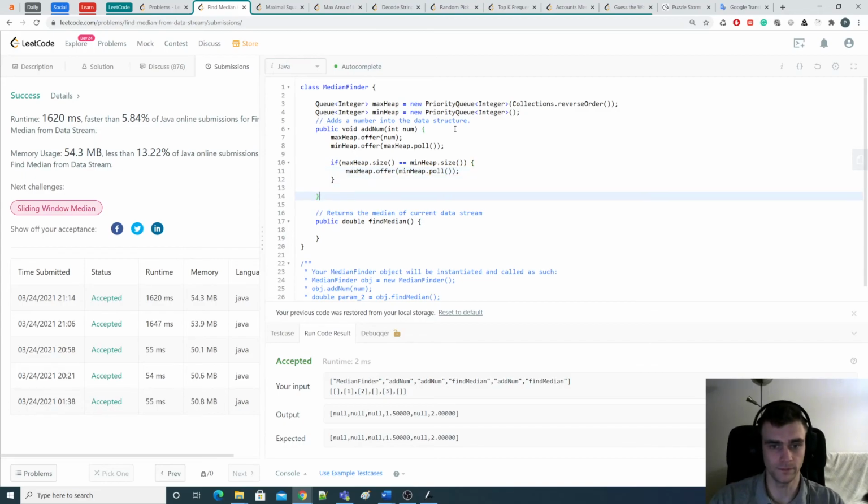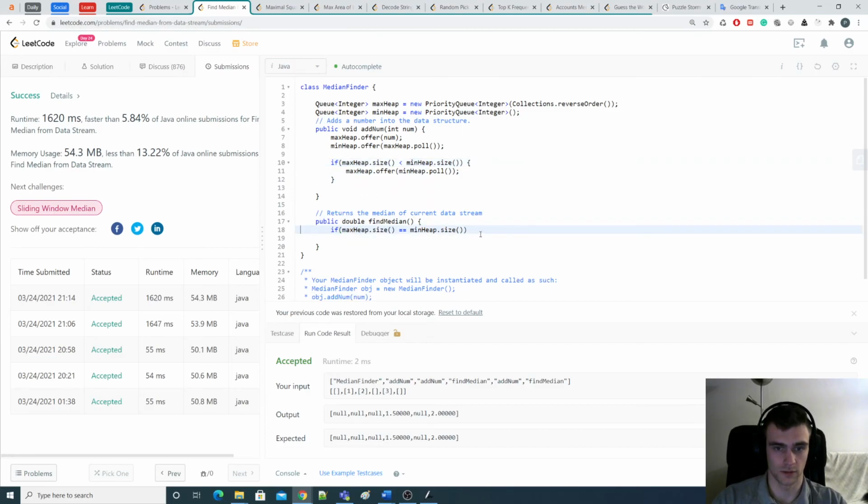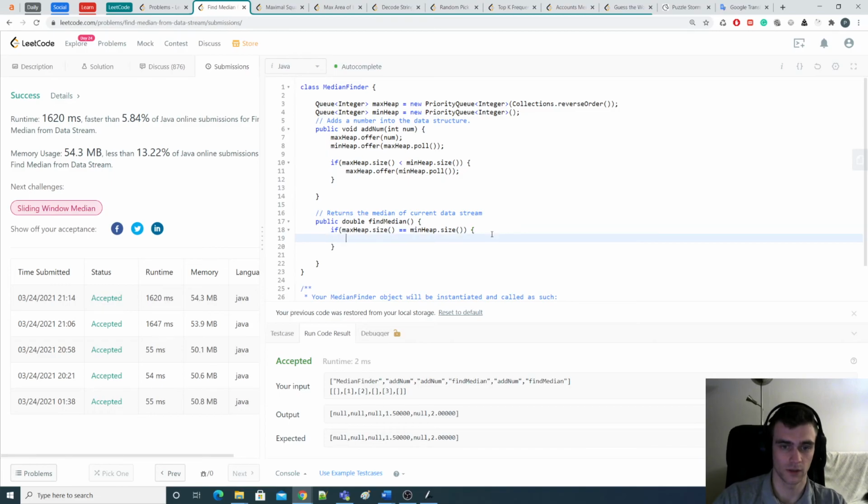Okay. And just let's find the median. So if max heap dot size is equal to min heap dot size, then return max heap dot peek.